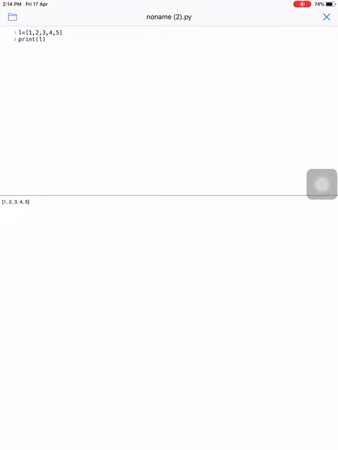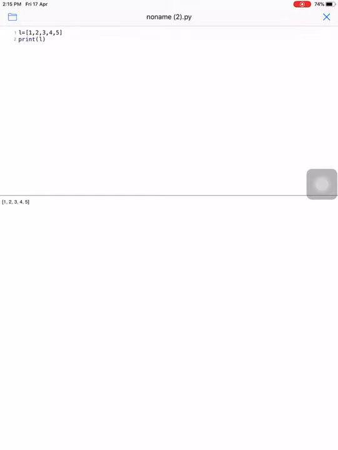Okay, here I write a list L equal to 1 2 3 4 5. I simply write print L, then what will be the output? The same list will come in the output, because the list has the values 1 2 3 4 5. Okay, so if we want to access it, we simply write print L. So that is the method to access the variable of the list.